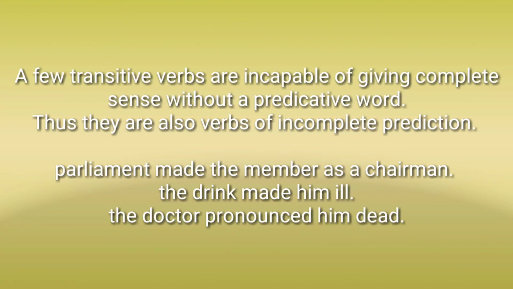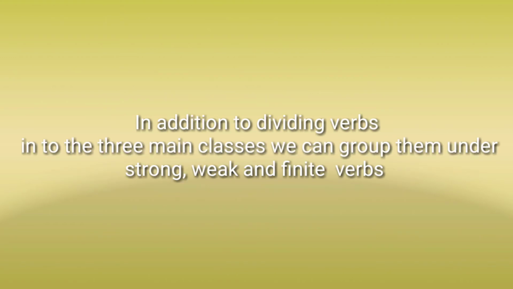A few transitive verbs are incapable of giving complete sense without a predicative word. Thus, they are also verbs of incomplete predication. Parliament made the member a chairman. The drink made him ill. The doctor pronounced him. In addition to dividing verbs into the three main classes, we can group them under strong,